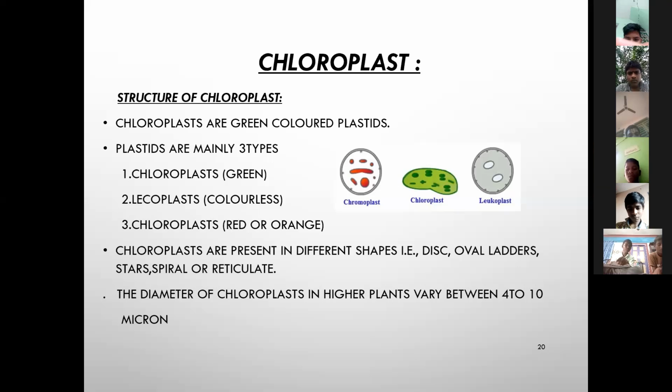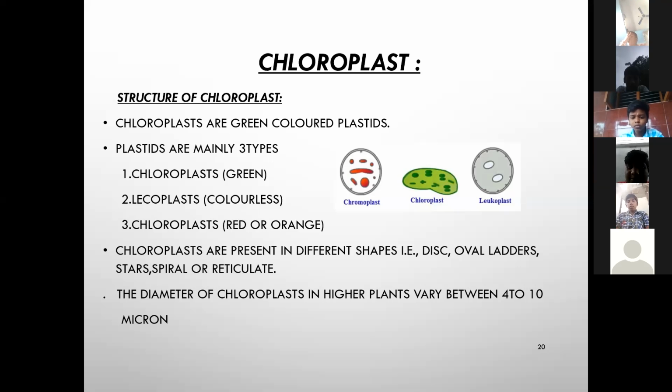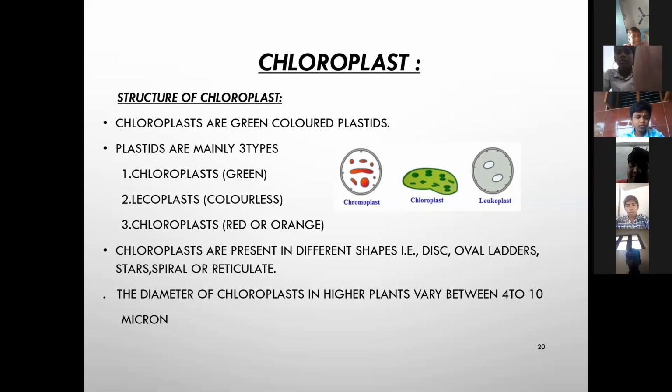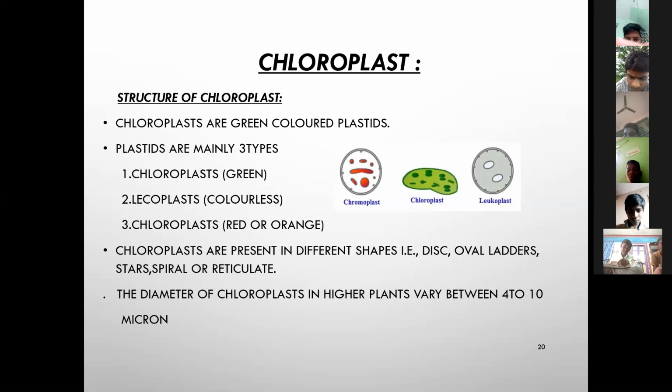So the chloroplasts are the plastids that are green in color. Green color plastids play an important role in photosynthesis.